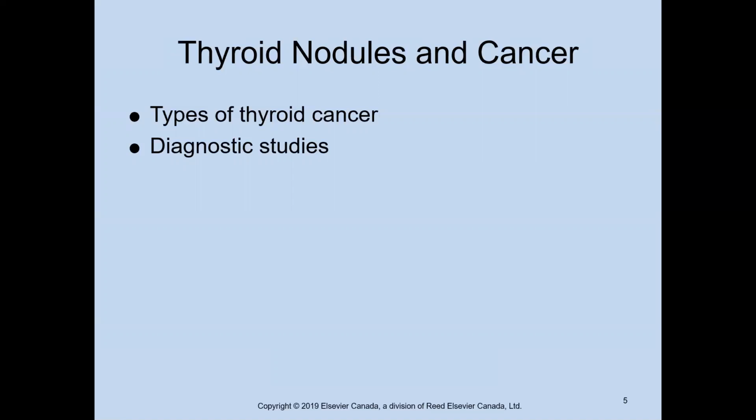We often measure T3 and T4 too, but the better measures when we're looking at lab findings are the TSH levels and the free T4, or FT4.